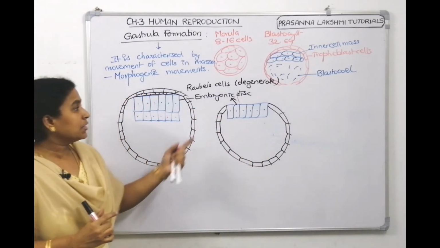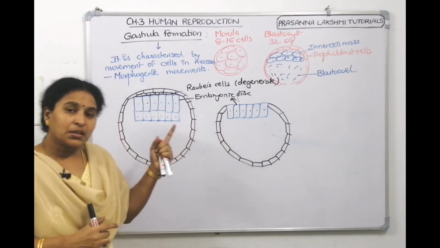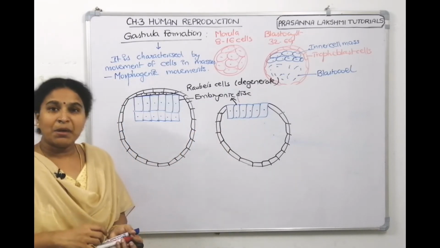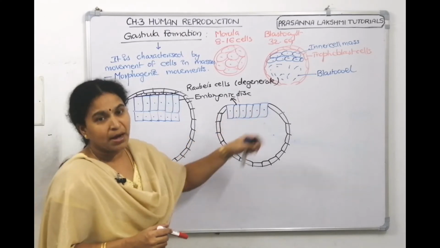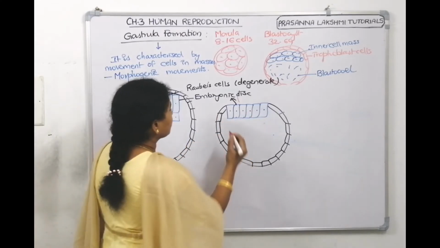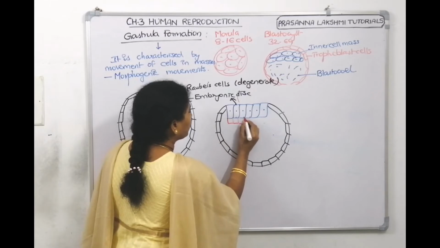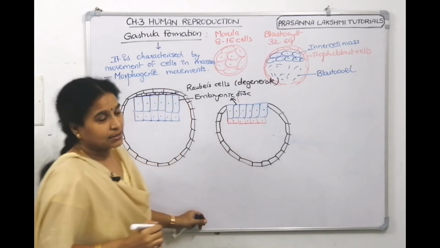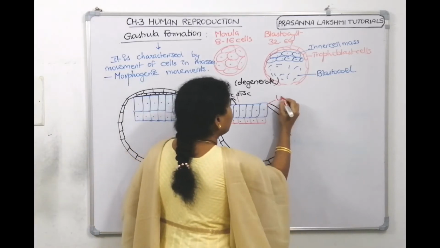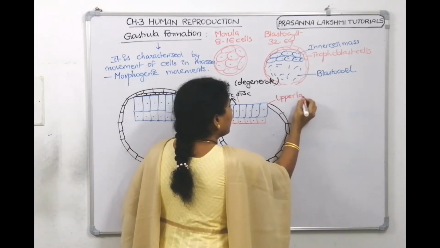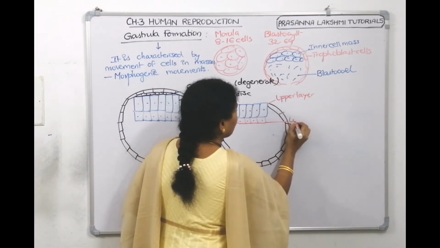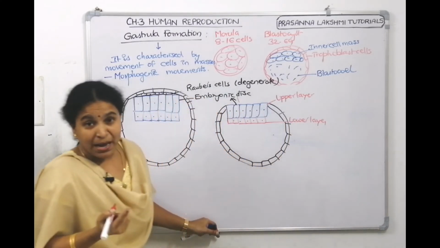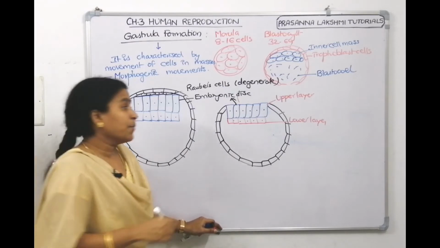Next, the cells present in the embryonic disc will undergo division. When they undergo division, they make two layers of cells. This is already one layer of cells. The other cells are these cells. Since they got divided, it made two layers of cells. Now this is the upper layer and this is the lower layer. The upper layer of cells is called epiblast and the lower layer of cells is called hypoblast.